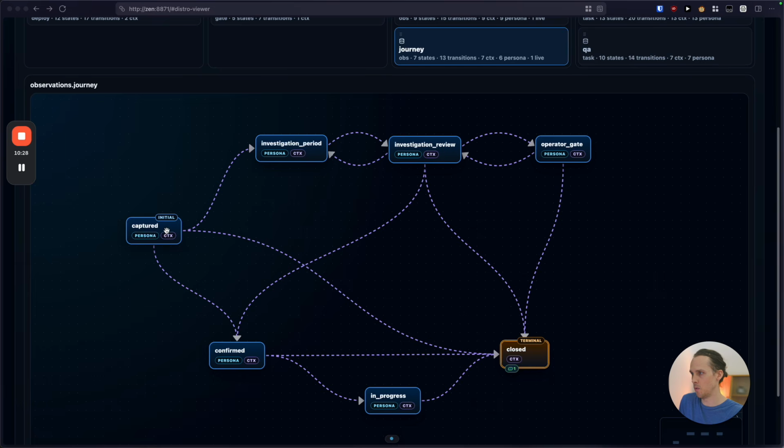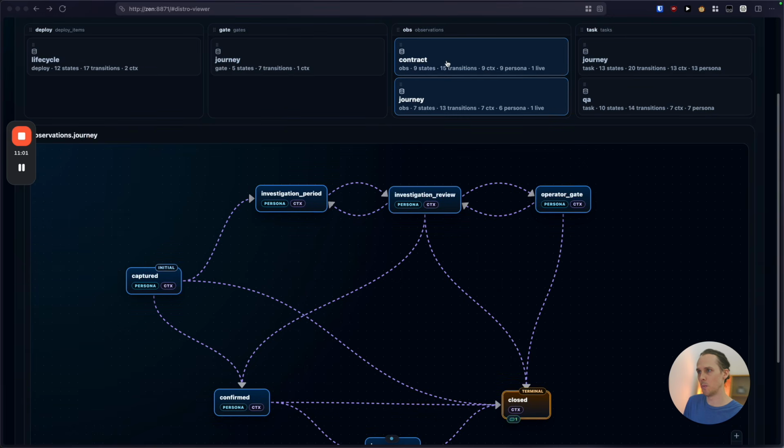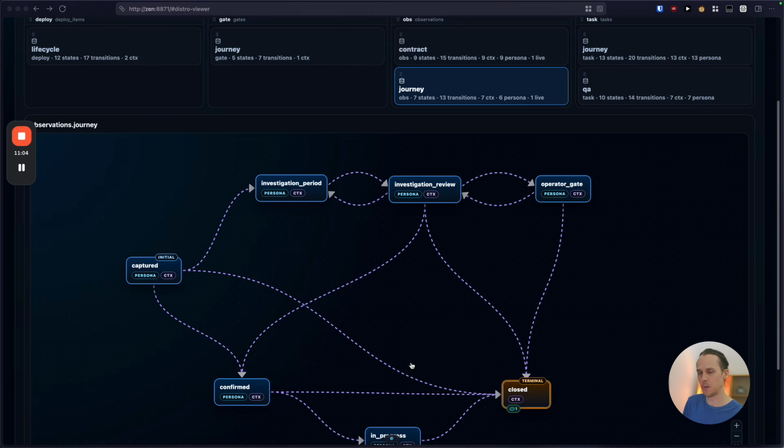So the triage agent could, for example, immediately close an observation, maybe because it's a duplicate. It's able to search through the entire system with a single CLI command, so it can find duplicates very easily and quickly, and just close it straight away. Or it can go straight to a quick path, where it just confirms that it's real straight away and it's worth progressing. At confirmed, there's one more agent that will decide either that it goes into in progress, which means a task or a contract will be created for it, or it might just go straight to closed again.